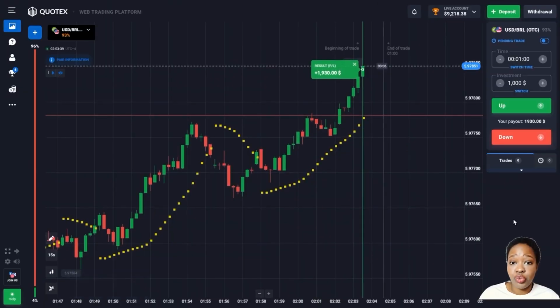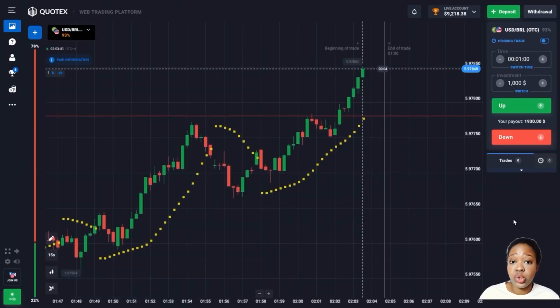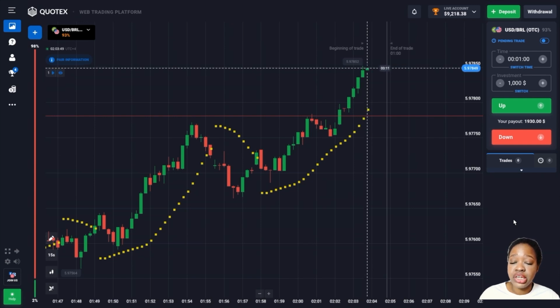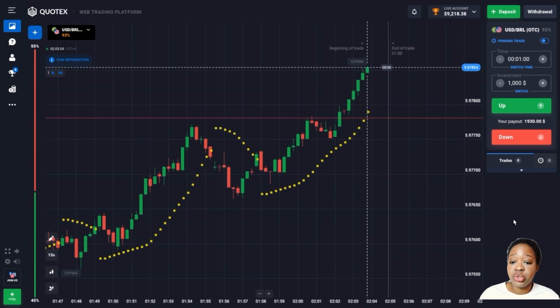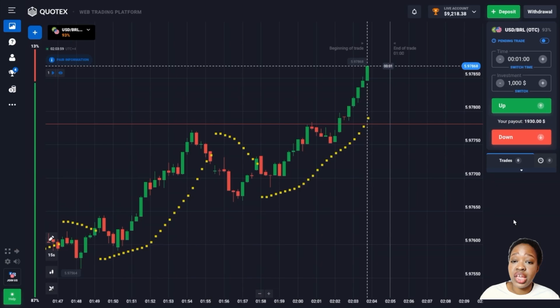This is awesome, friends. My trade once again closed in a plus and the indicator really showed me a very good entry point, and right now you can see that my deposit has already increased to $9,218. So I'm going to stop here for today and fix the profit. So that was quite awesome. The trades really worked out quite well using the parabolic SAR indicator.